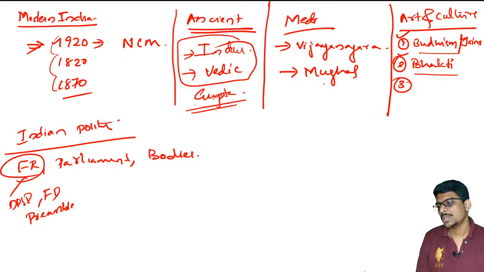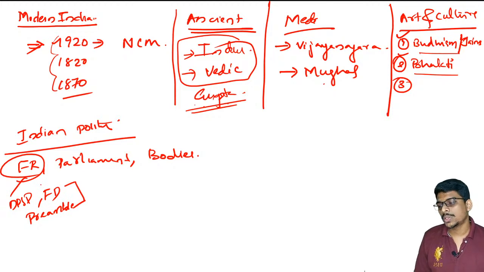That can be the major issue. There will be at least 14 questions, more than 10 from Indian polity. Fundamental rights, parliament and bodies are very important; you will get at least 4 or 5 questions from these 3 topics. Add DPSP, fundamental duties and preamble, and you will get 1 more question.